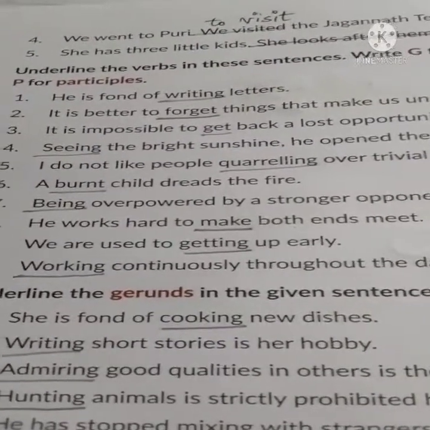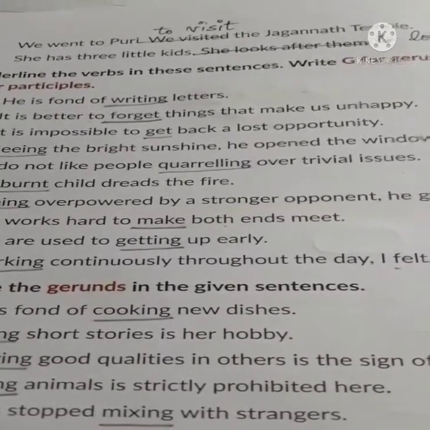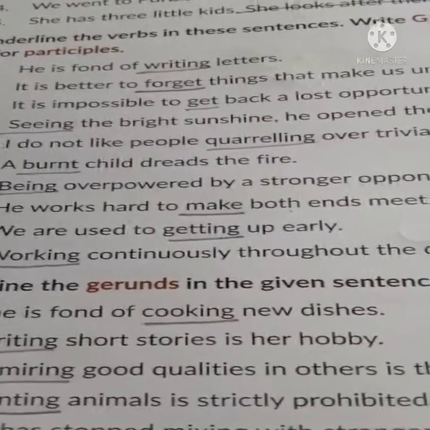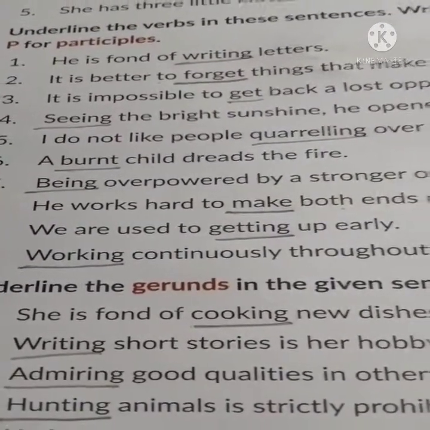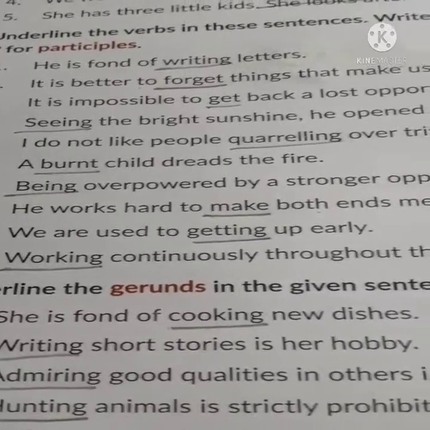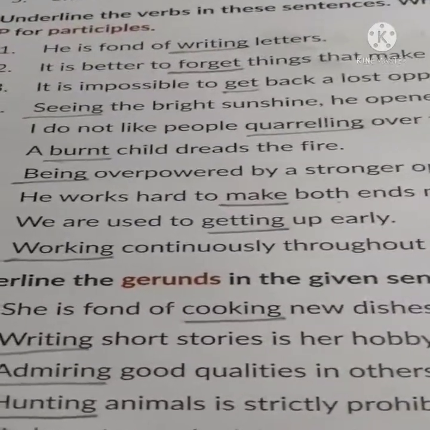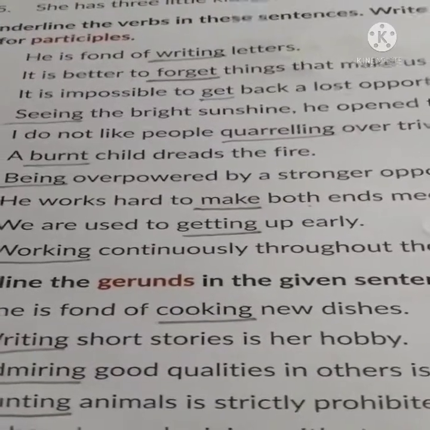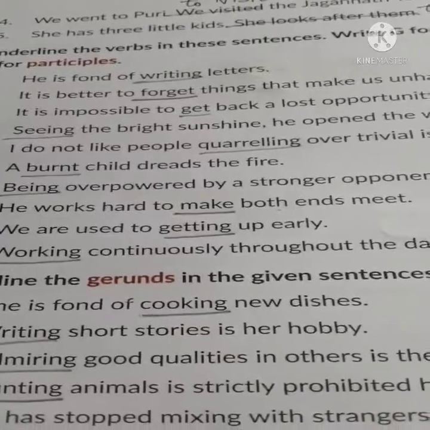Suppose question number 4, seeing the bright sunshine he opened the window. Seeing is there, opened is also there, so these will be considered as participles. Then we have infinitive to, like second and third number. It is better to forget. To forget is infinitive to. It is impossible to get. Again to is there before the base verb, that is get. So these are infinitive to.